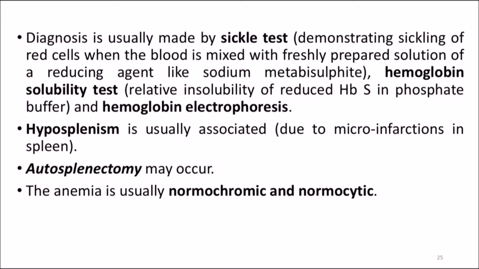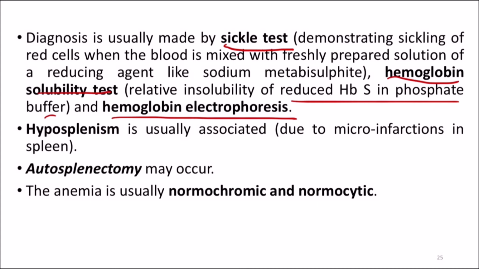How can you diagnose sickle cell anemia? Diagnosis is usually made by the sickle test. It demonstrates the sickling of red cells when the blood is mixed with a freshly prepared solution of a reducing agent like sodium metabisulfite. The second test you can do is the hemoglobin solubility test, where you can see there is a relative insolubility of reduced HbS in phosphate buffer, and you can do a test known as hemoglobin electrophoresis. So the sickle test, hemoglobin solubility test, and hemoglobin electrophoresis can be done.